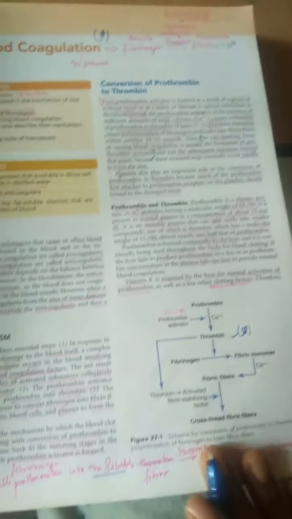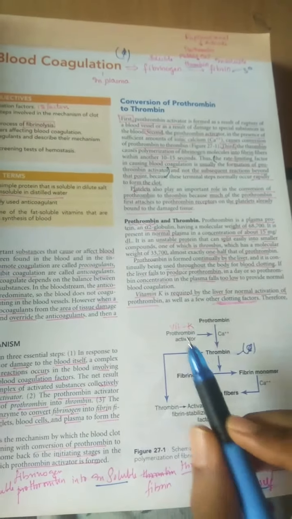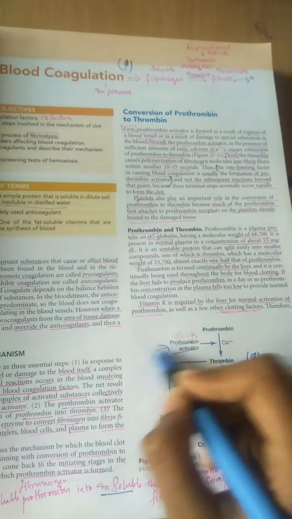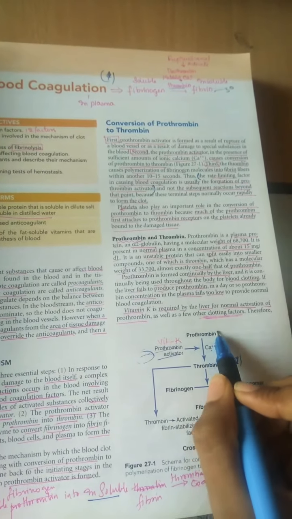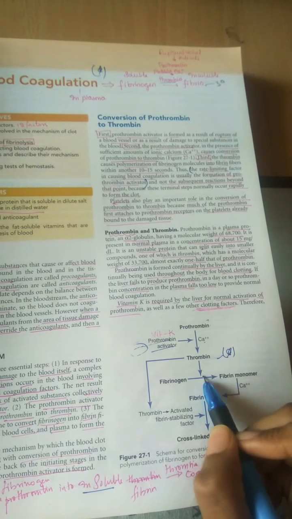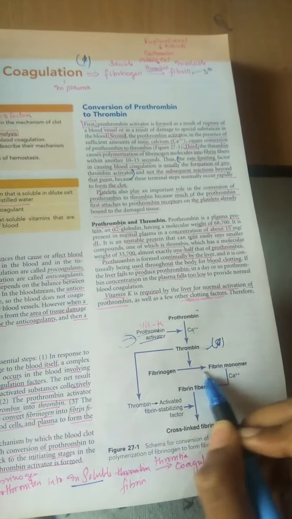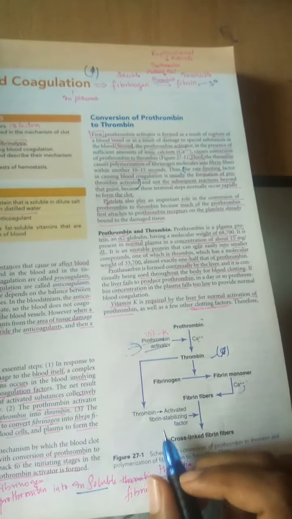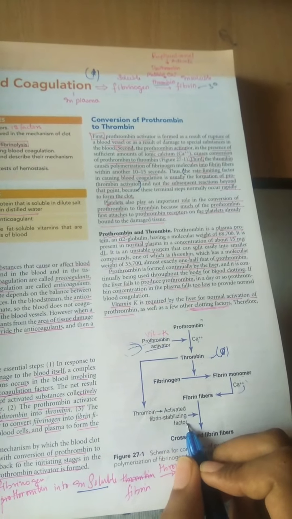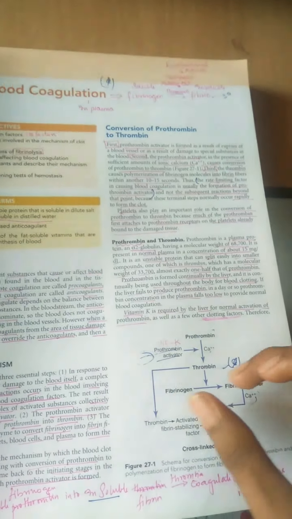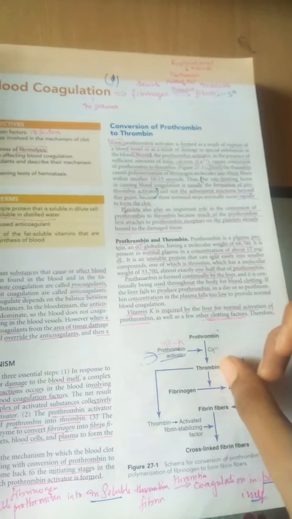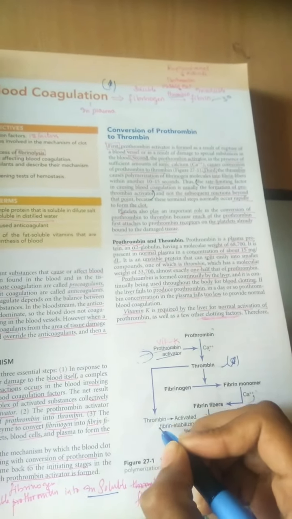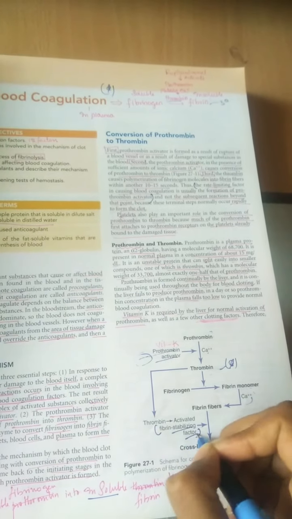You can see here a table like a flow chart to understand. Vitamin K along with the prothrombin activator, which is the rate limiting step to remember, and calcium convert the prothrombin into thrombin. In the presence of thrombin, the fibrinogen converts into fibrin monomer, and fibrin monomer also needs calcium to finally form the fibrin fibers. Thrombin is not only useful to convert fibrinogen into fibrin, it also produces the fibrin stabilizing factor. This fibrin stabilizing factor can only be produced by thrombin.